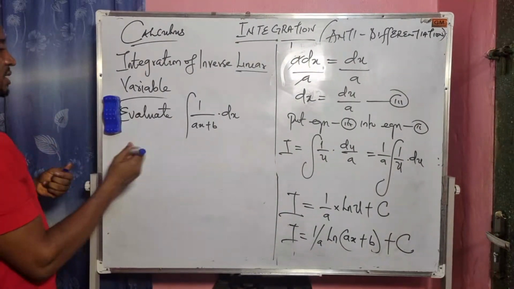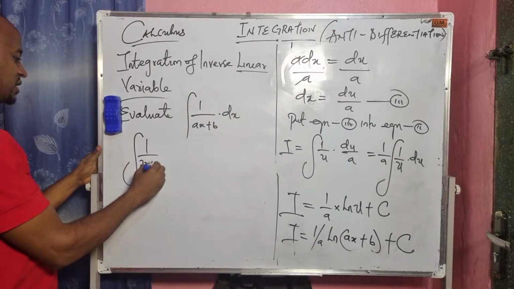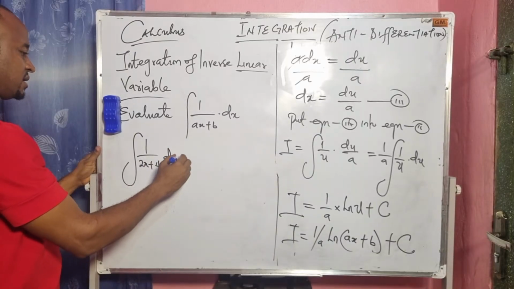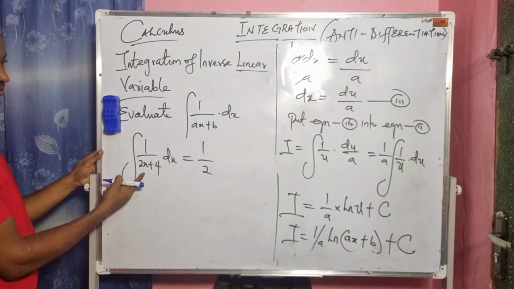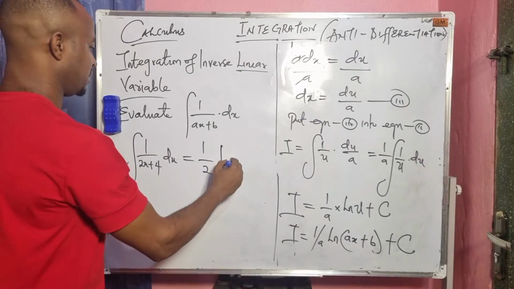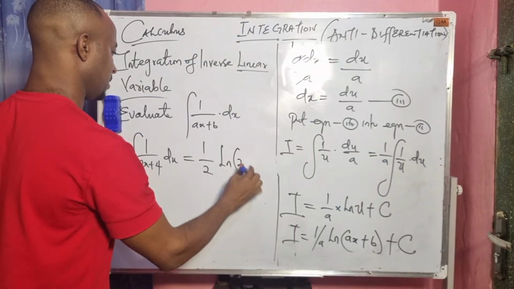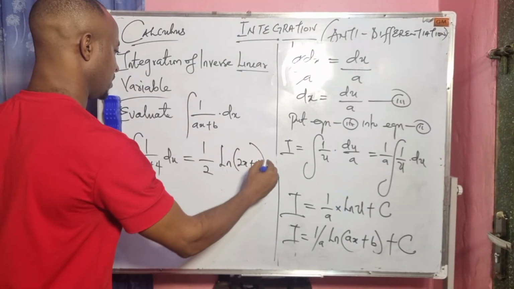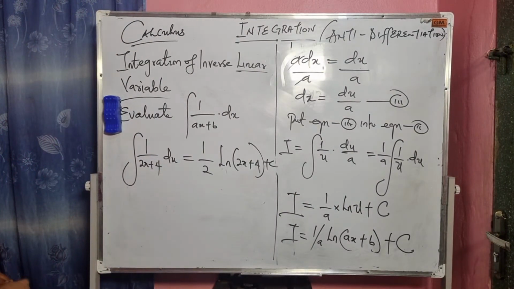If I have the integral of 1 over 2x plus 4 dx, the result becomes 1 over 2 ln 2x plus 4, then plus c.